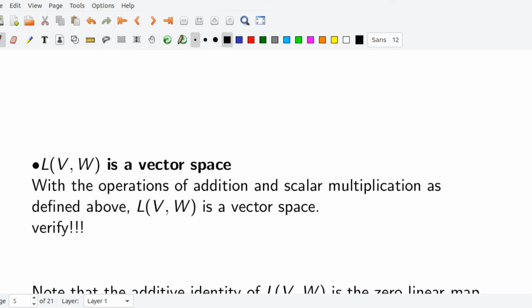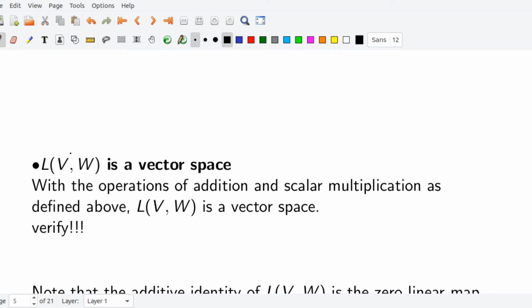So now we have introduced two operations, addition and scalar multiplication, on the space L(V,W). Next we can prove that L(V,W) is a vector space using the above defined addition and scalar multiplication. That's very easy.